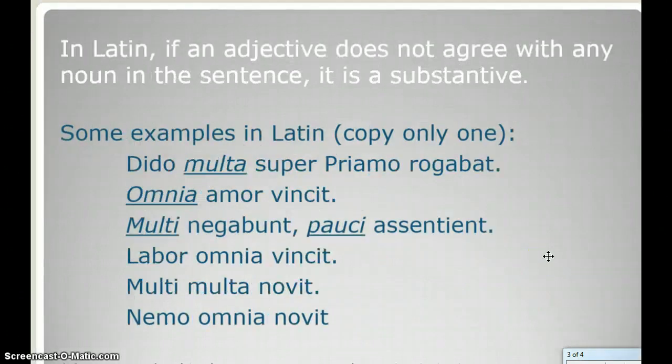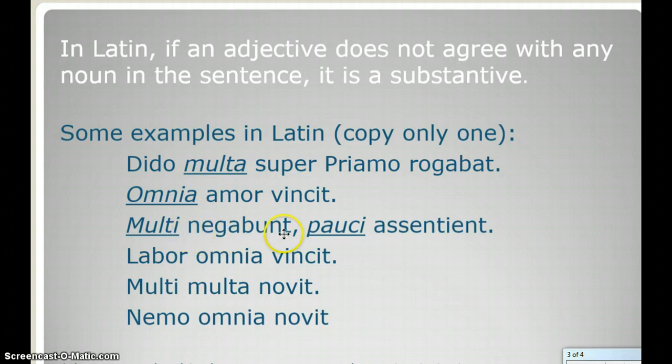In Latin, you can recognize a substantive because it will be an adjective in the sentence that doesn't agree with any noun in the sentence. Some examples in Latin would be Dido multa super Priamo rogabit. Dido asked for many things before Priam. Many things is implied here because we just have the word for many. So multa would be the substantive here. Omnia amor vincit. Love conquers all. Implied, love conquers all things. So omnia would be the substantive.